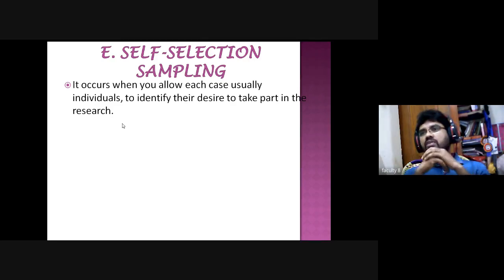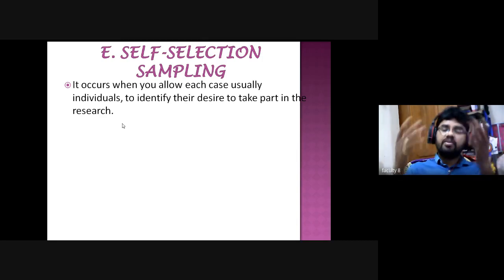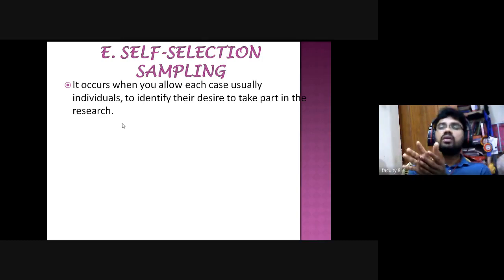For example, sometimes those who are doing research on mentally disabled candidates. There are a number of types of people suffering from mental disability or disturbance. In order to do a particular research, on the basis of your requirement, you may select self-selection sampling also. If they want to take part in our research, if they want to be part, that is the self-selection sampling method.